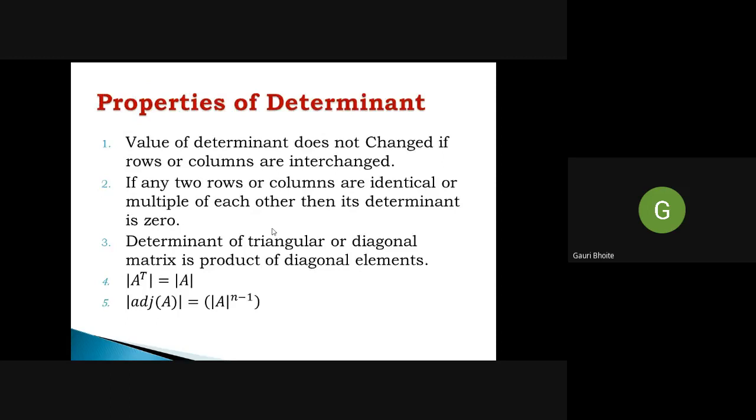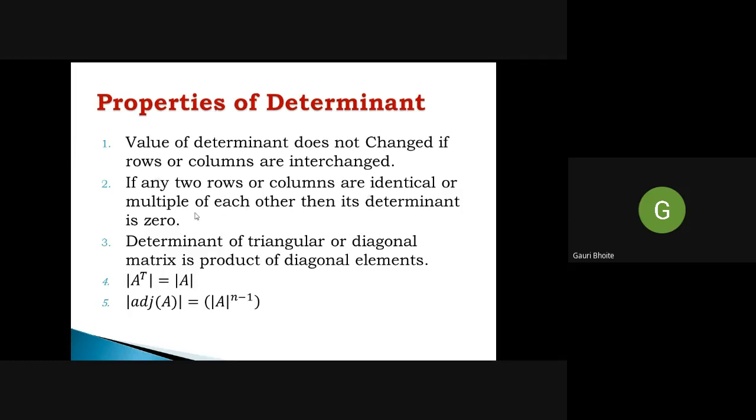Okay. Then the properties of determinant, which you know, but I just recall them. The value of determinant does not change if we interchange rows and columns. The second property is very important: if any two rows or columns are identical, that means same or multiple of each other, then its determinant is 0.